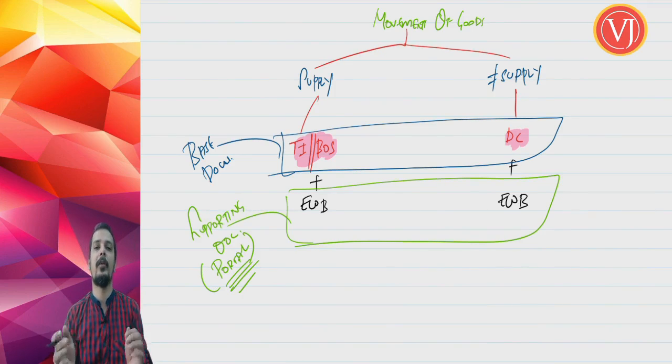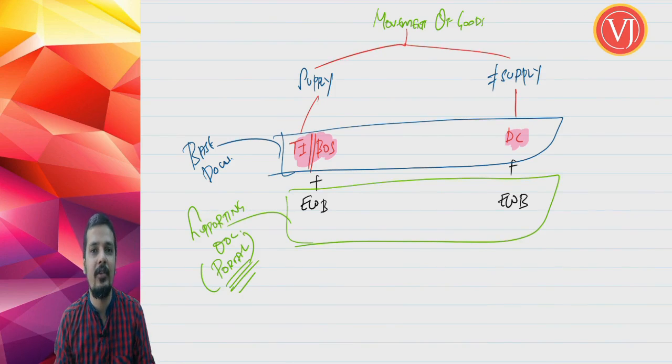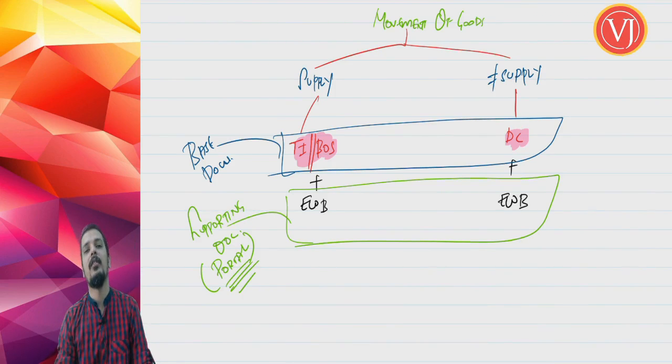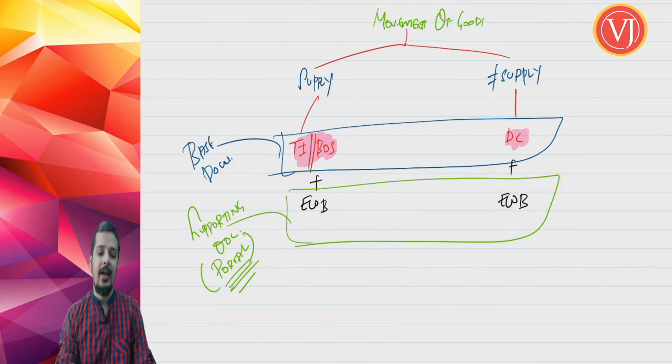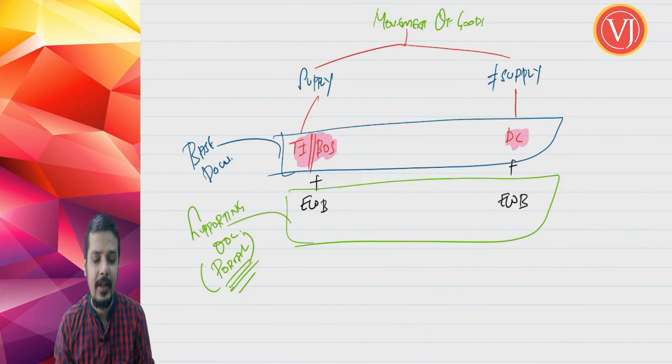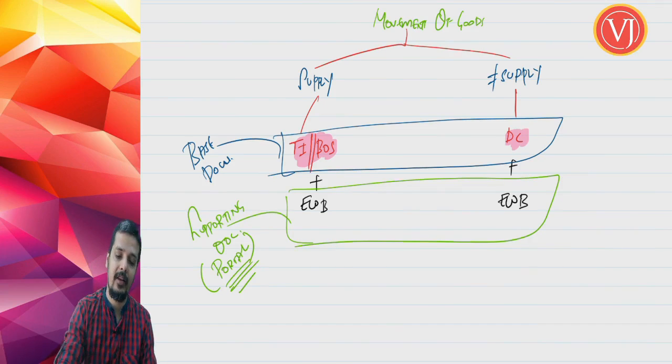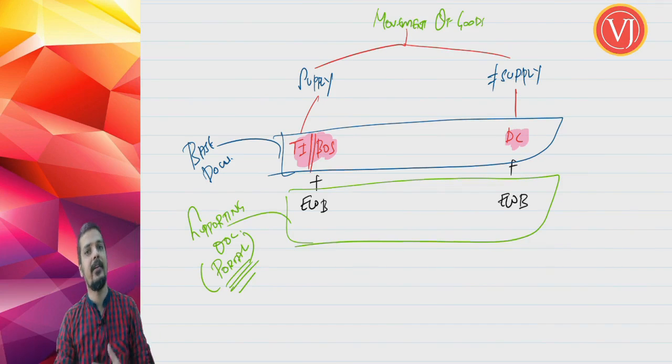There are two portals. One is www.gst.gov.in, the main portal which is managed by GST Network, and the other is the e-way bill portal, www.ewaybillgst.gov.in, which is managed by National Informatics Center. I have discussed the history also.